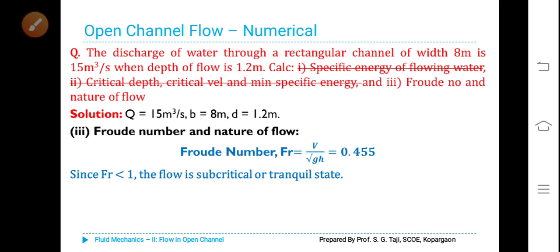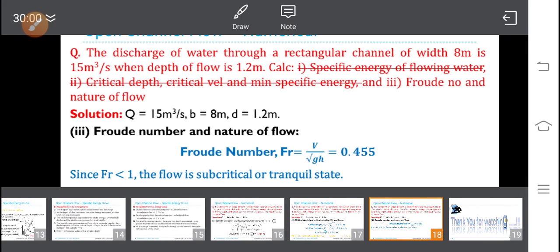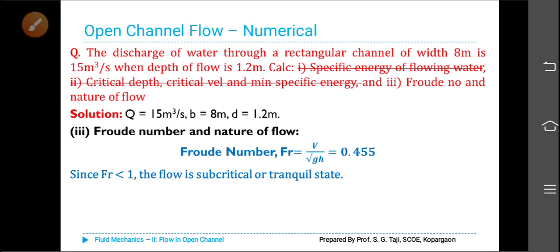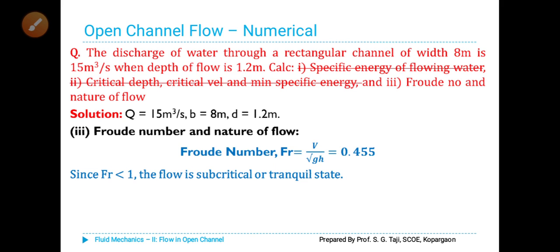Next problem. If you have understood the first problem, then there should not be much problem. Now the same problem is continued to find out the nature of flow. Q is equal to 15 meter cube per second, B is 8 meter, depth is equal to 1.2 meter. Froude number and nature of flow are to be found out. Based on the Froude number we can state whether it is subcritical flow, critical flow or supercritical flow.